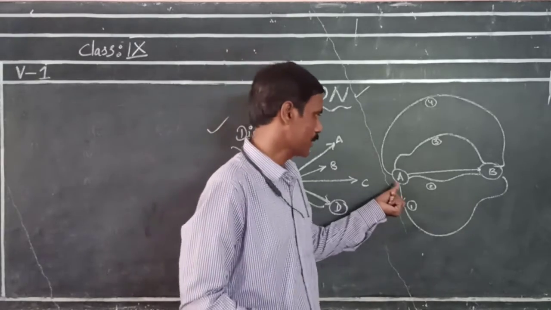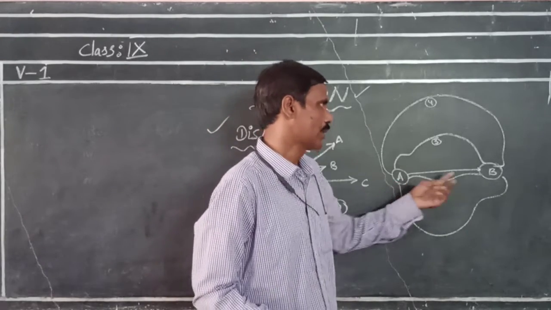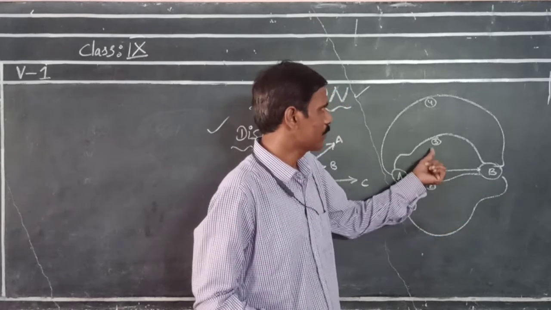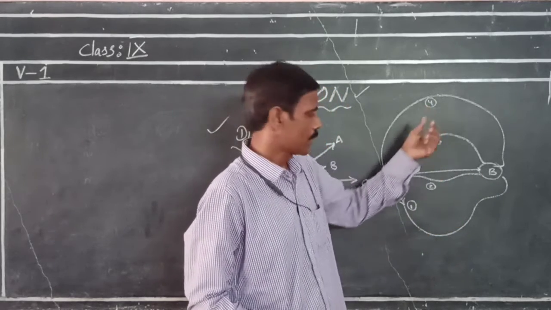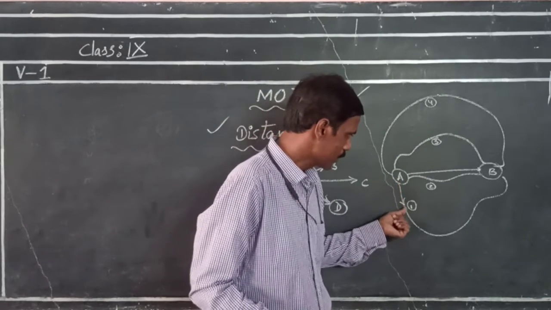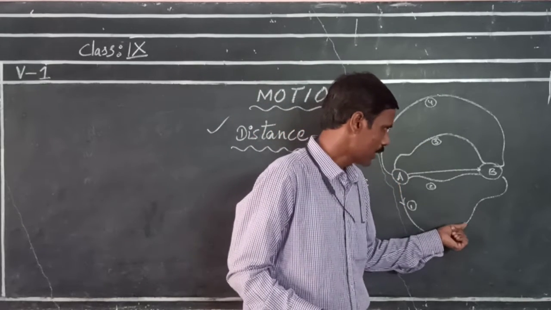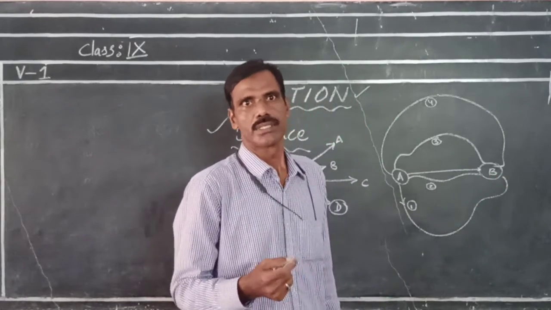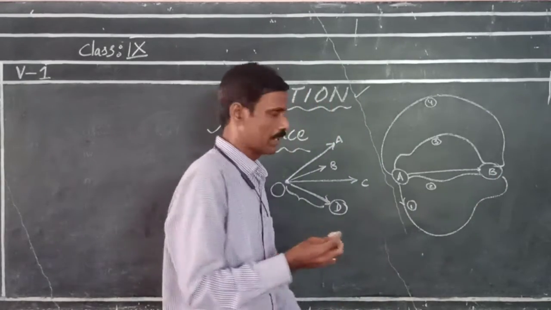Now a person can reach from A to B along any of the paths. Then he will change his position, and in changing his position, he covers some length.